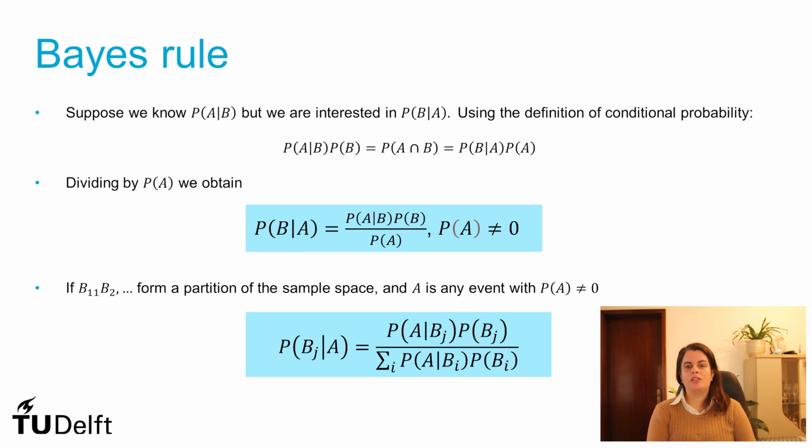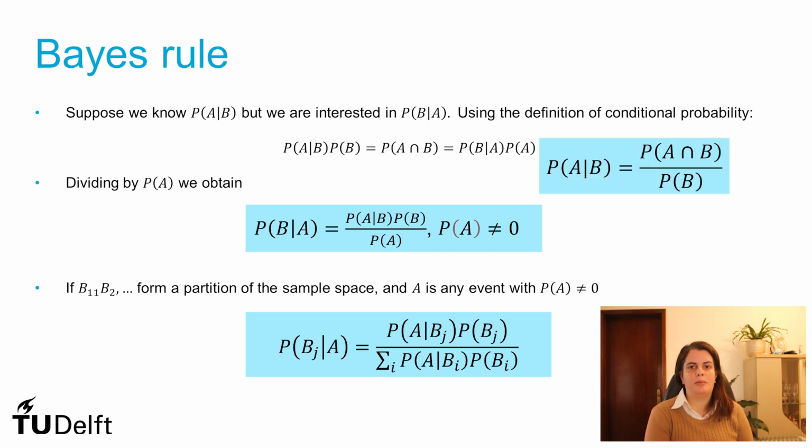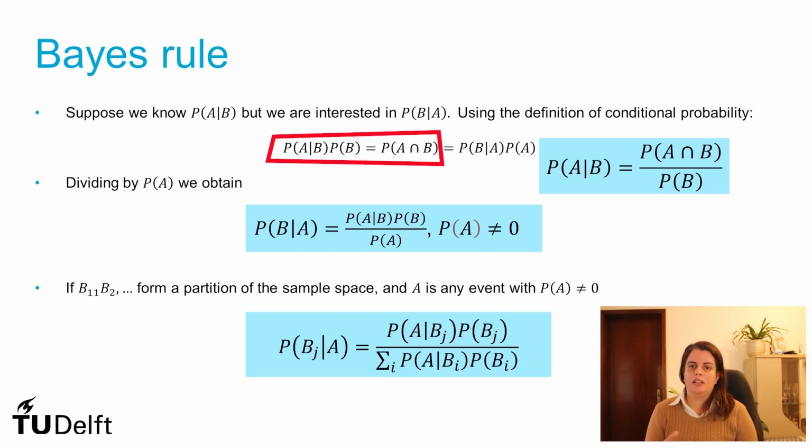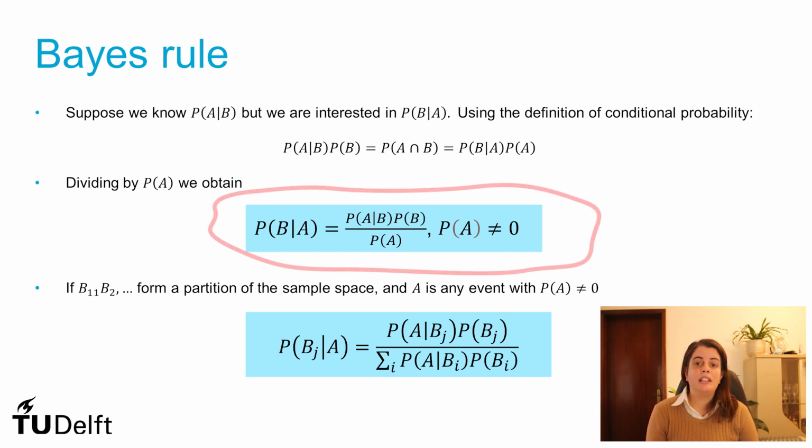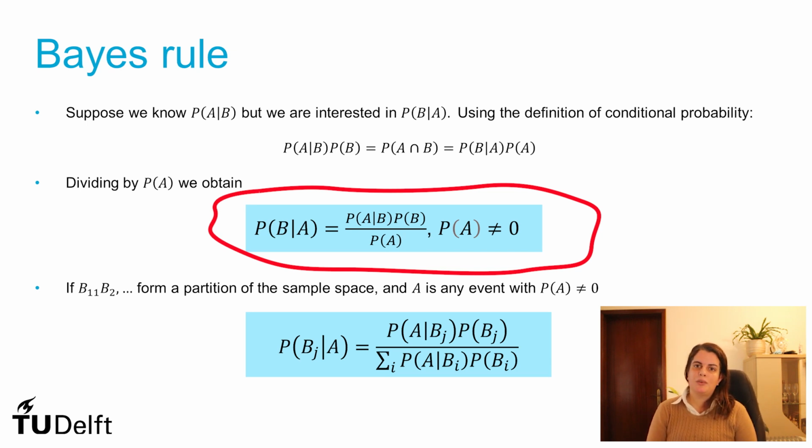We know from the original formula of the conditional probability that the probability of A given B equals the probability of the intersection over the probability of B. So the probability of the intersection equals the probability of A given B multiplied by the probability of B. But because the probability of B intersected with A equals the probability of A intersected with B, we can say that the probability of A given B multiplied by the probability of B equals the probability of B given A multiplied by the probability of A. Dividing by the probability of A, we get Bayes' rule.